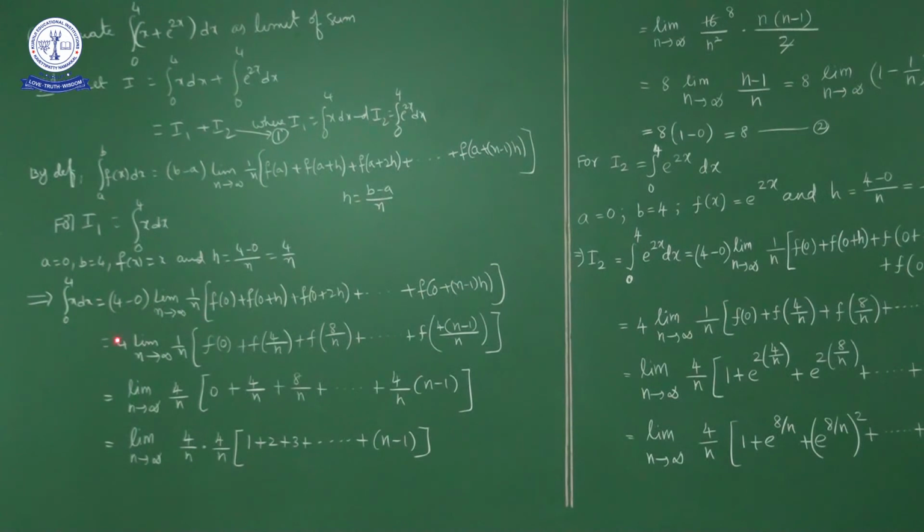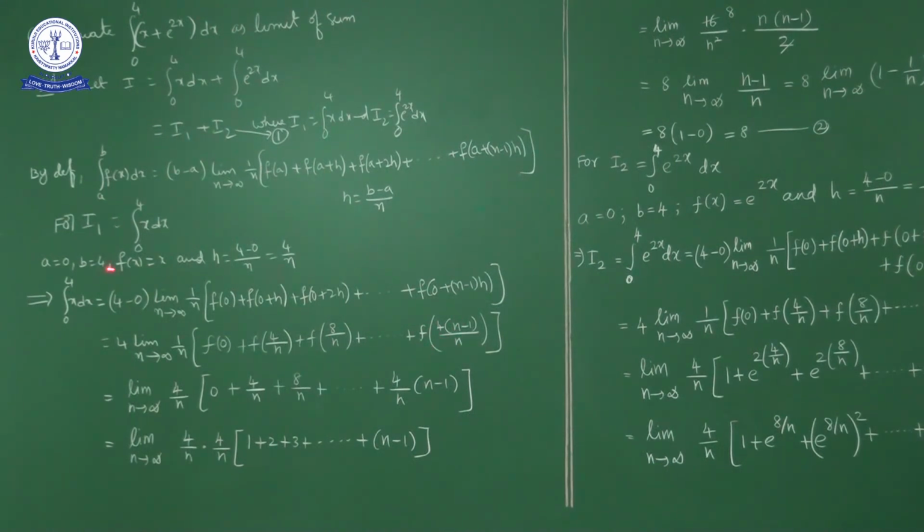So what we have? 4 into limit n approaches to infinity, 1 by n into f of 0 plus f of 0 plus h, f of h is nothing but f of 4 by n, plus f of 0 plus 2h is nothing but 8 by n plus and so on up to f of 0 plus n minus 1 into h. What is h here? H is 4 by n. So what we have? 4 into n minus 1 upon n.